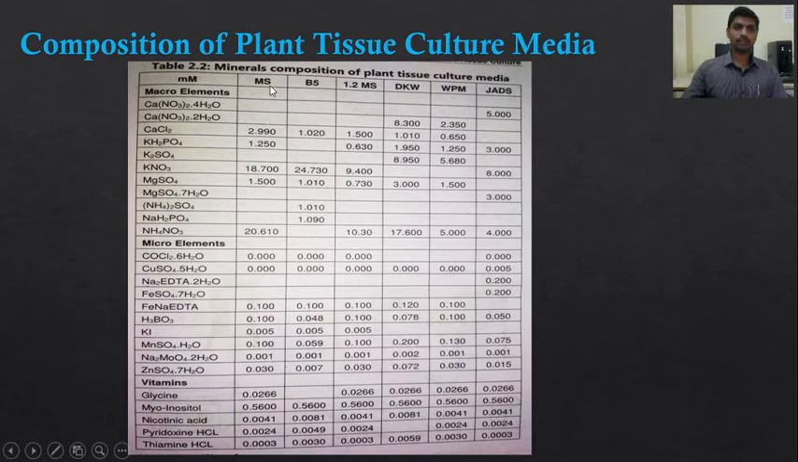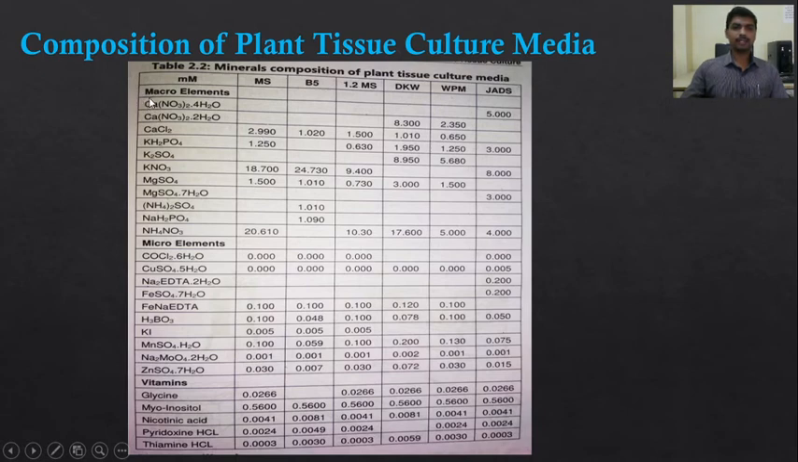For the preparation of MS medium, we have to take all these chemicals in the required quantity and dissolve them in 1 liter of water. This quantity given here is for the preparation of 1 liter of medium. So for the preparation of medium, every time we have to weigh all these chemicals, dissolve them in water and make a final volume of 1 liter. Instead of this, we prepare stock solutions.